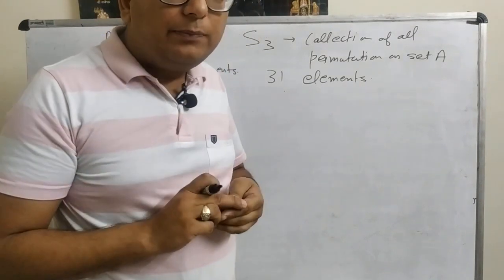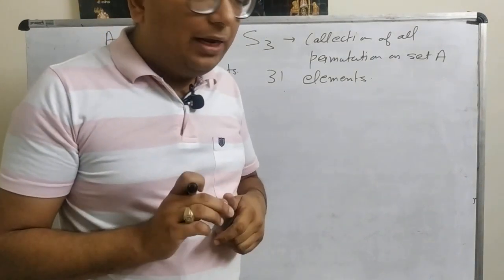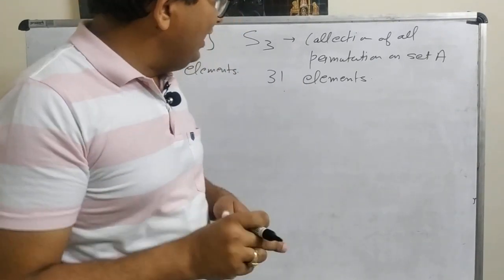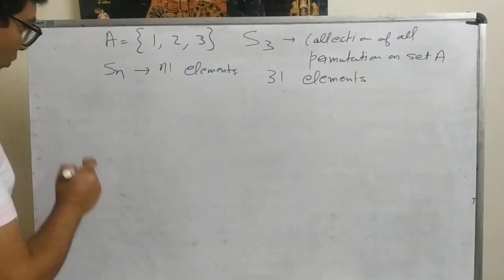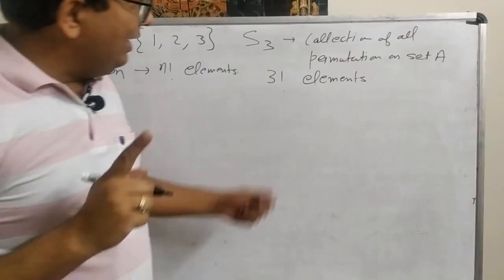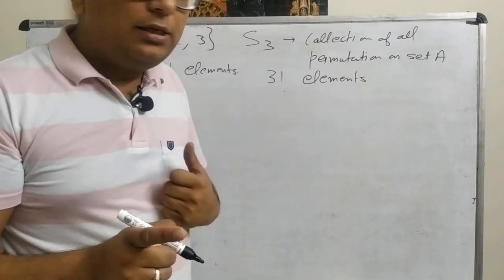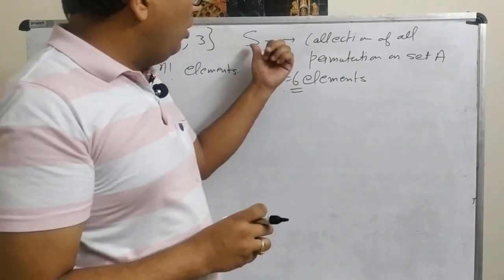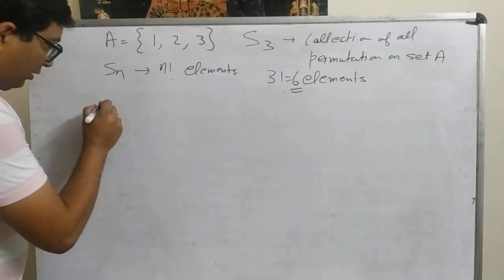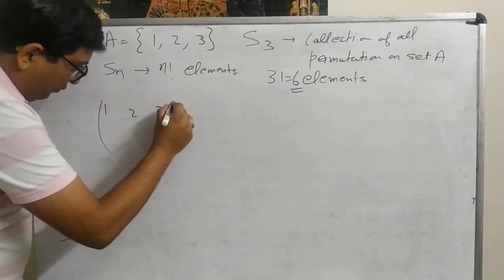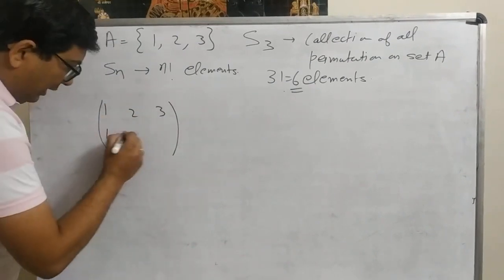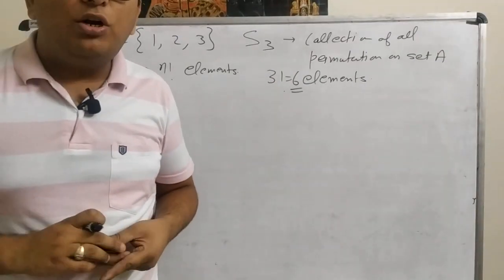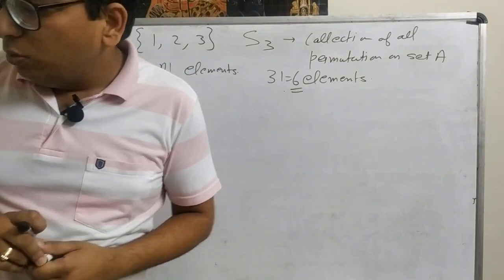Now the next thing, how we can write the elements of this particular set. So to write the elements, I am writing the elements of S3. We have to write 3 factorial, meaning 6 permutations of S3. So let's write 1, 2, 3. The first permutation, the easy one, is each element mapped to itself. That is 1, 2, 3 mapped to 1, 2, 3.